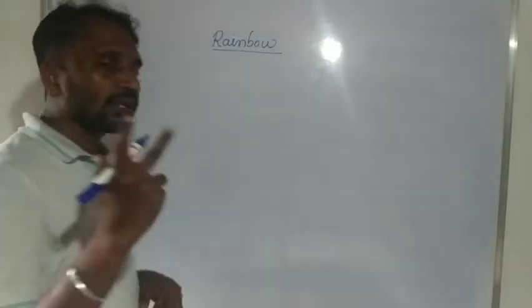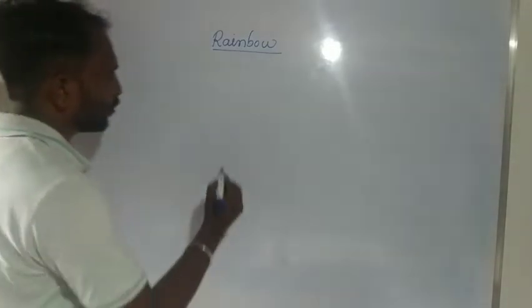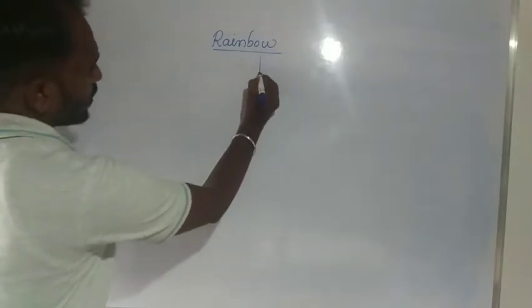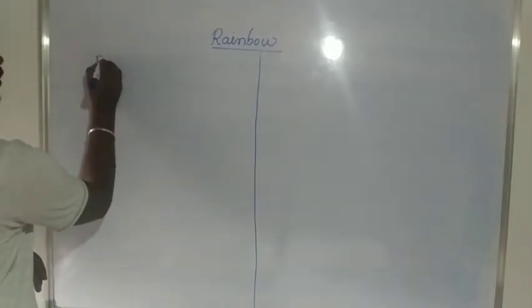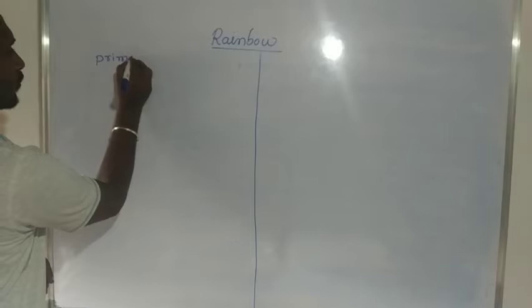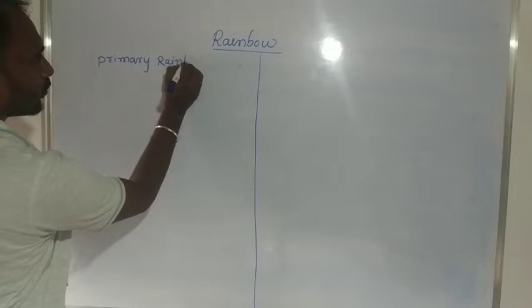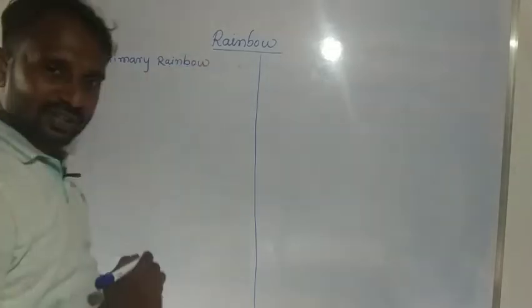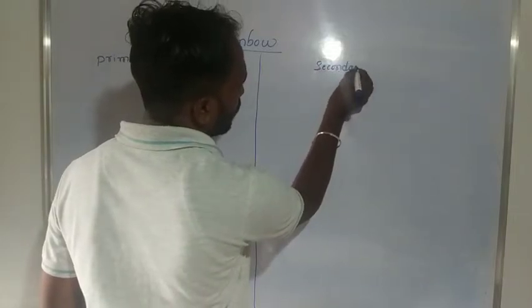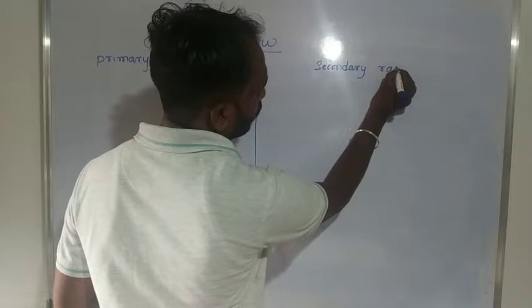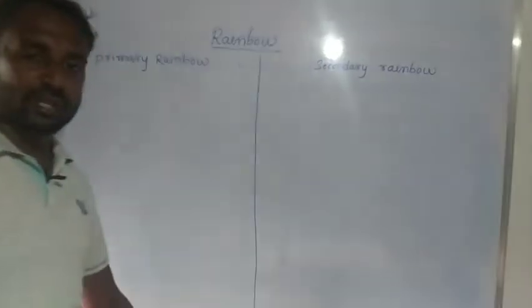Here 2 types of rainbows are there. One is the primary rainbow, another one is the secondary rainbow. So, 2 types of rainbows.